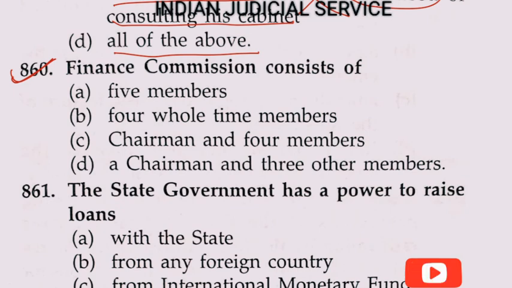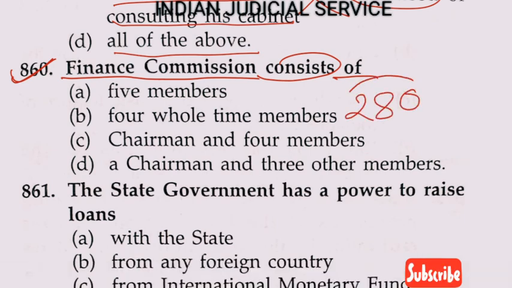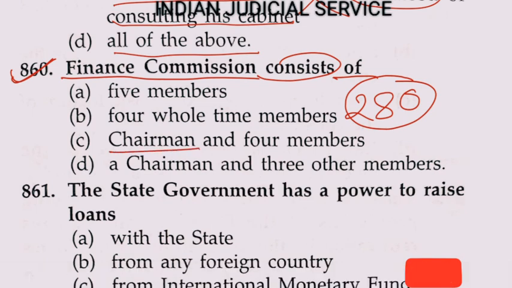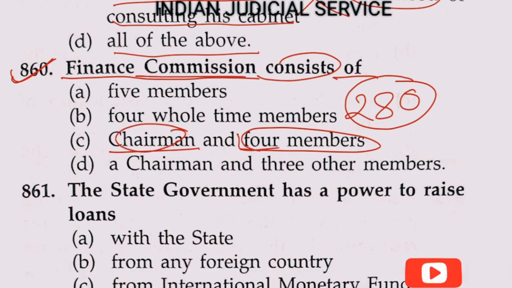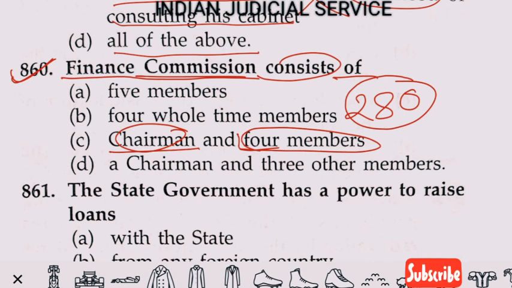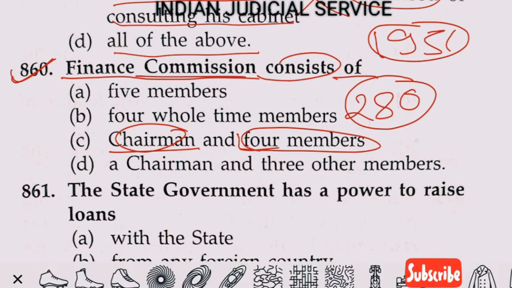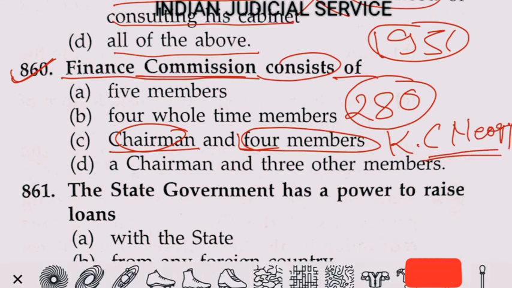Now question number 860. Finance Commission consists of. The provision of Finance Commission is provided in Article 280. Article 280 deals with the Finance Commission, which consists of 1 chairman and 4 members. So there are 1 chairman and 4 members in the Finance Commission. And the first Finance Commission was constituted in 1951 and it was headed by, this is a very important point, K.C. Neogi. So K.C. Neogi is the first chairman of the first Finance Commission.